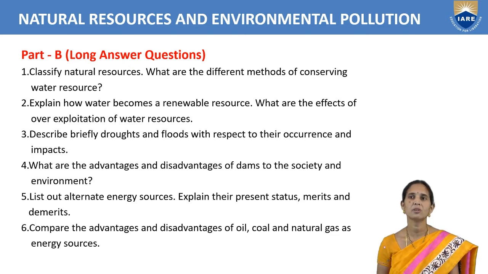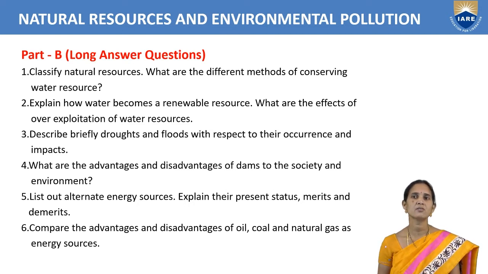We can go for one of the good methods, rainwater harvesting. Rainwater harvesting, we can collect the rainwater. We can use that rainwater for agriculture purpose, and for domestic purpose we can use rainwater. Explain how water becomes a renewable resource. What are the effects of over-exploitation of water resources?